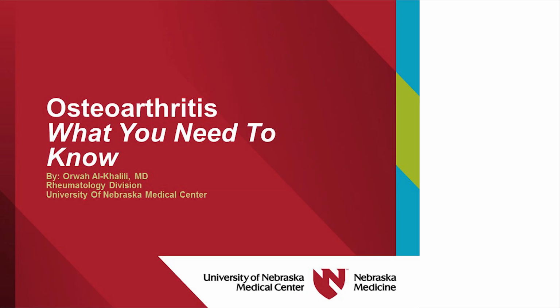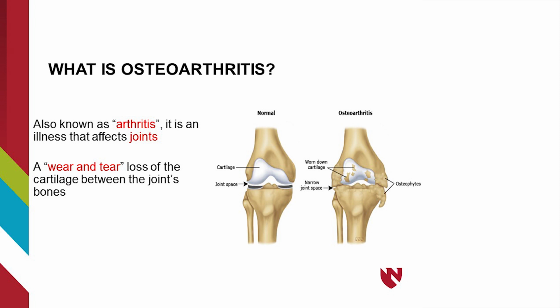What is osteoarthritis? Osteoarthritis, or arthritis, is an illness that affects the joints. It is the most common type of joint illness. It results from the slow loss and degeneration of the joint cartilage. The joint cartilage serves as a cushion to protect the joint bones from rubbing against each other. This wear and tear loss of the cartilage will slowly damage the joint, and this will cause pain and make it hard to move the joint.